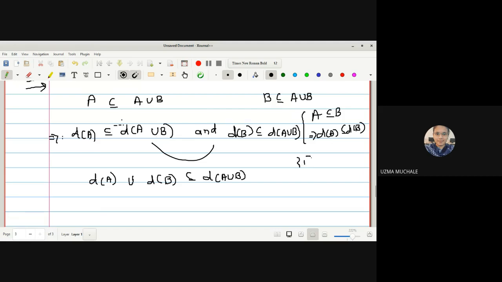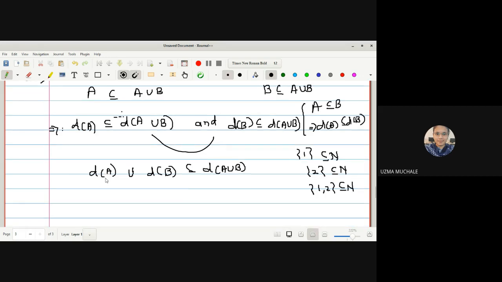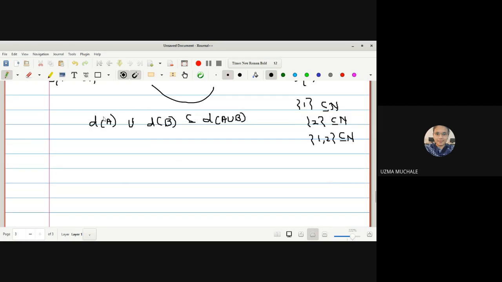Suppose you can write singleton 1 is a subset of natural numbers. Singleton 2 is a subset of natural numbers. I can write the union of singleton 1 and singleton 2 is a subset of natural numbers. Right? So hence we can write this by using the property. So that's why we have proved the first part.